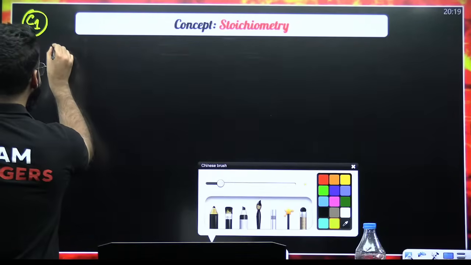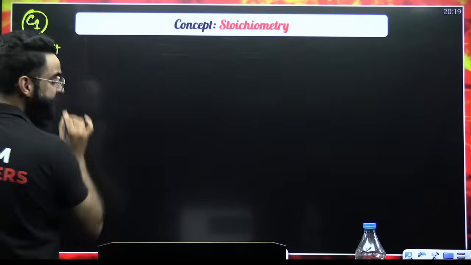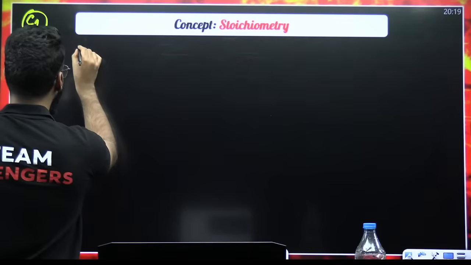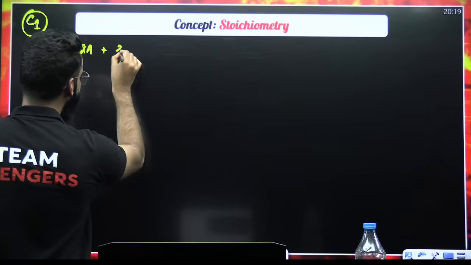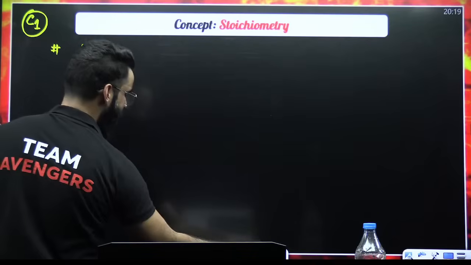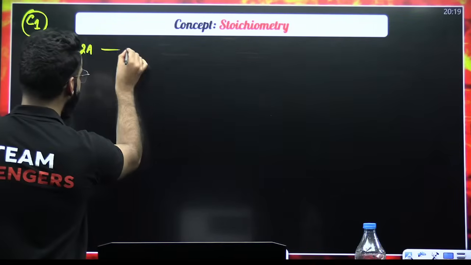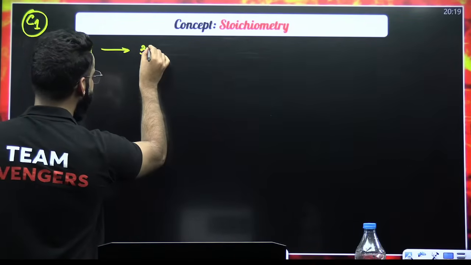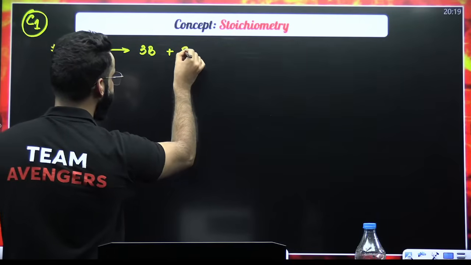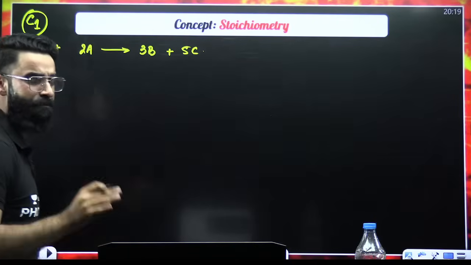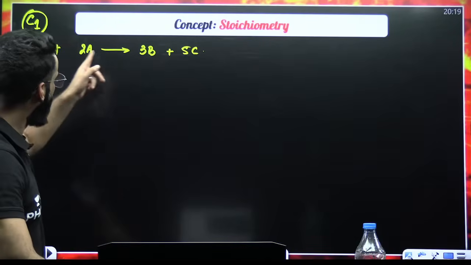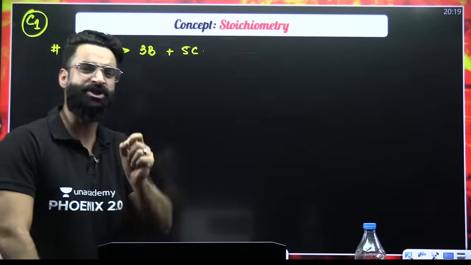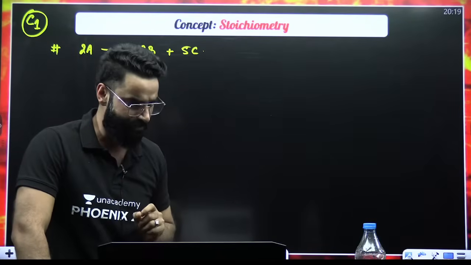For example, I have got a balanced chemical equation. Let's say the balanced chemical equation is something like this: 2A gives 3B plus 5C. Let's assume this is a balanced chemical equation, my dear students. And this 2, 3, and 5, these are the stoichiometric coefficients of reactants and products.